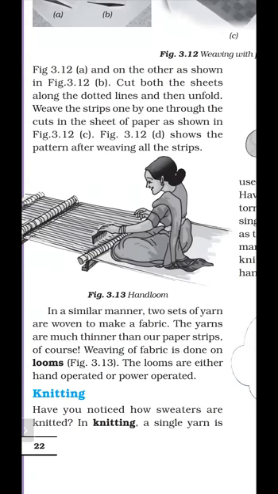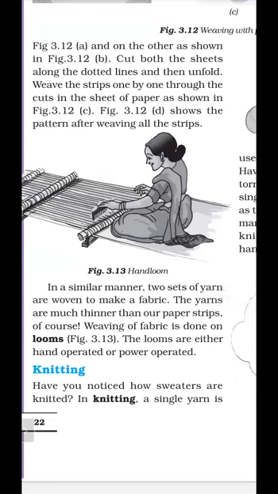Weaving of the fabric is done on the looms. And the looms can be either hand operated or power operated. So this is the figure 3.13, a hand loom.